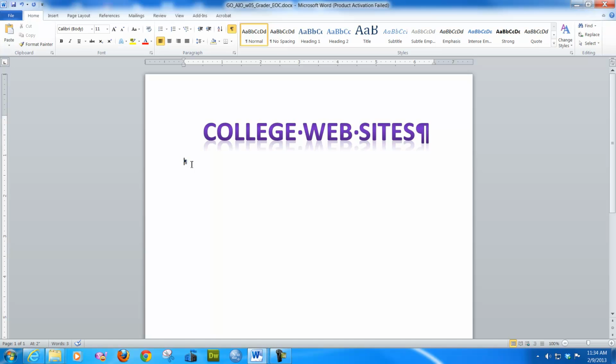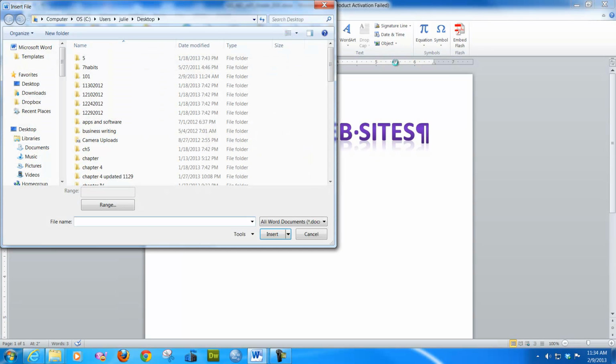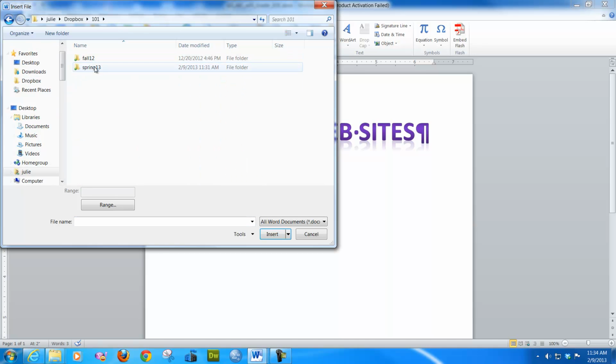The next step says click in the blank paragraph, I'm on number 4, and insert the text. And this is the last one I'm going to do for you. So you click right there, you go insert, object, text from file, and I'm going to look for it, and I put it in my Dropbox, in 101, in Spring, chapter 5, and there it is, text. And presto, all the text you need is there.